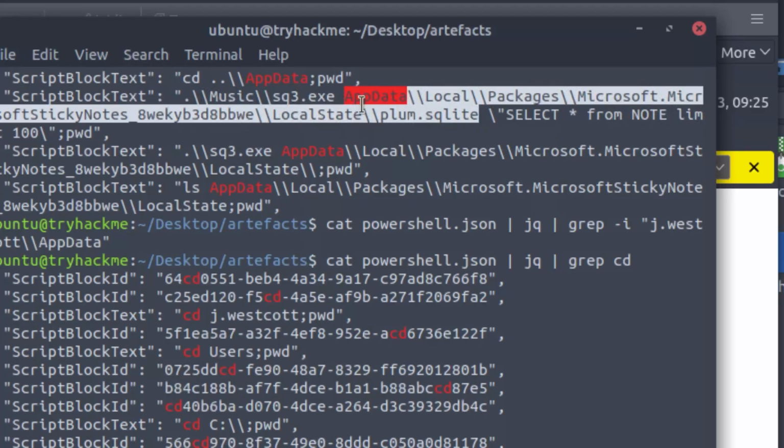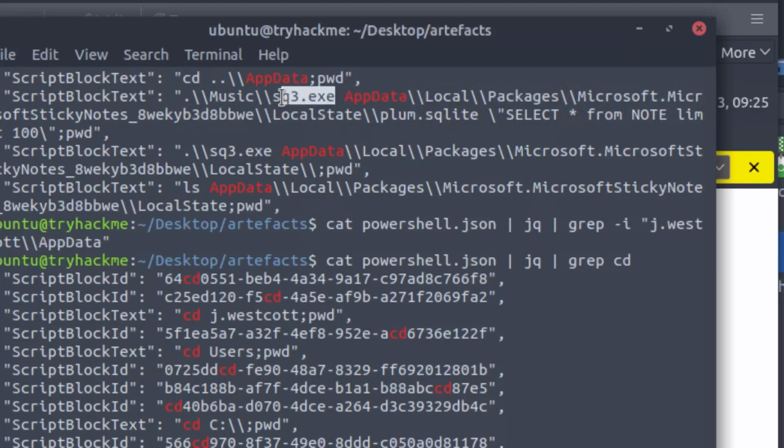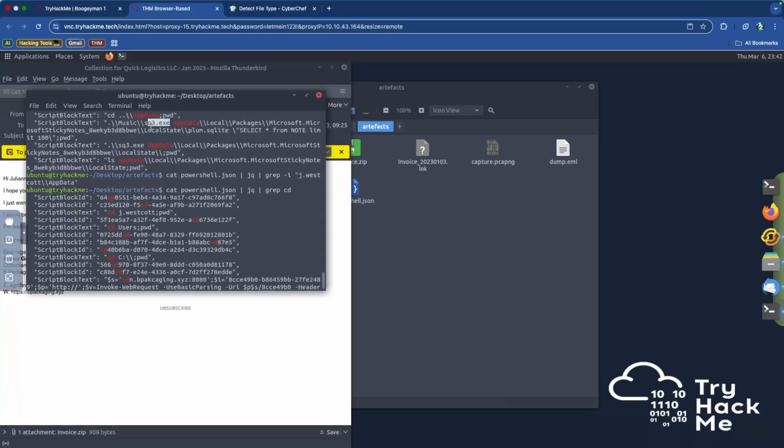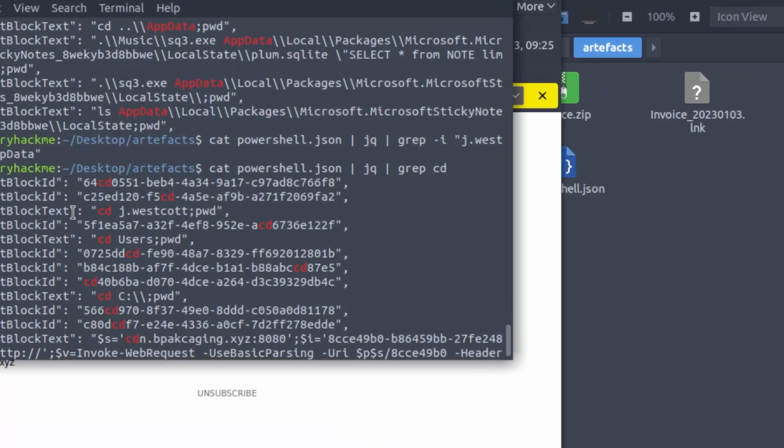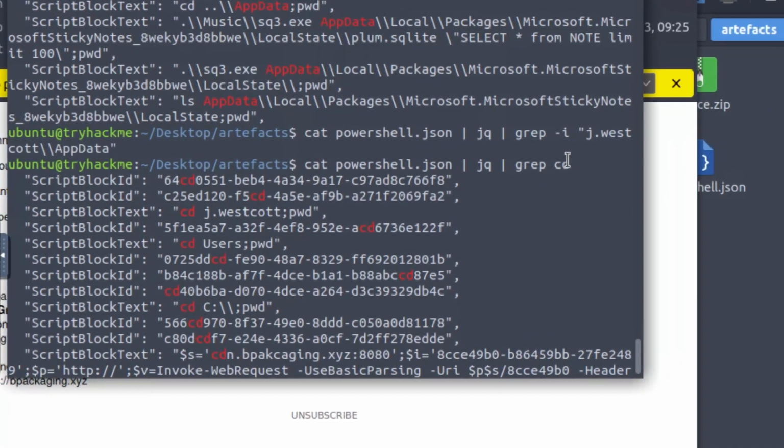So that's the full path to the actual file that SQ3 was used to access. And then we just need to find the location of where that whole thing was sitting, and we narrowed it down by searching for this CD. The command for that is very simple: cat PowerShell JQ and then grep for the term CD.